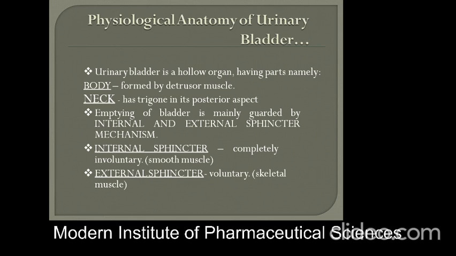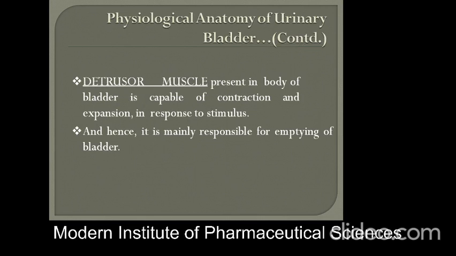Emptying of the bladder is mainly guarded by the internal and external sphincter mechanism, which is involved in contraction and relaxation. The internal sphincter is completely involuntary smooth muscle, and the external sphincter is voluntary skeletal muscle. The detrusor muscle is mainly used for contraction and expansion in response to the stimulus of the urinary bladder, and hence it is mainly responsible for emptying of the bladder.